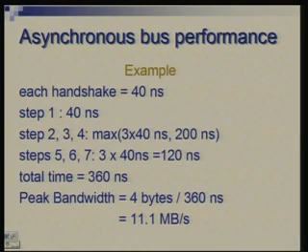Let us take an example of a similar speed asynchronous bus, and suppose here there is no constraint on timing in terms of when one event comes in response to another event. What is the interval? It could be very small, it could be very large, but for the sake of calculation, let us assume that each response takes a minimum of 40 nanoseconds, right. So, every time we are chaining 2 events, we have to allow for 40 nanoseconds, and if this is the minimum time, we will get the maximum throughput by this assumption.